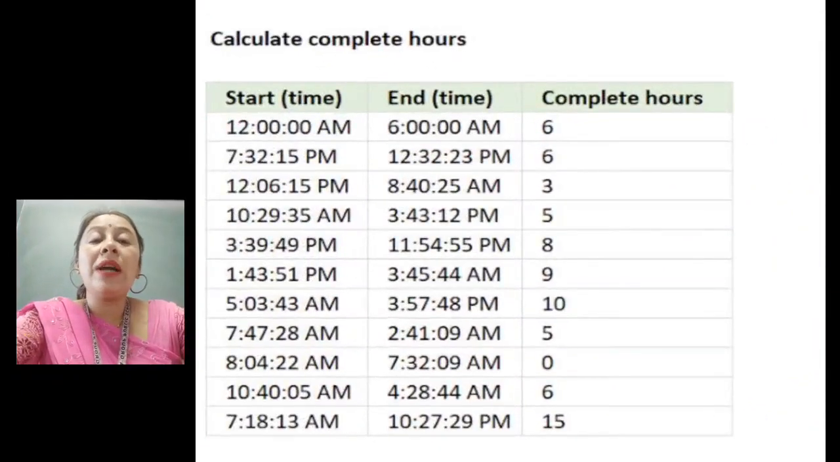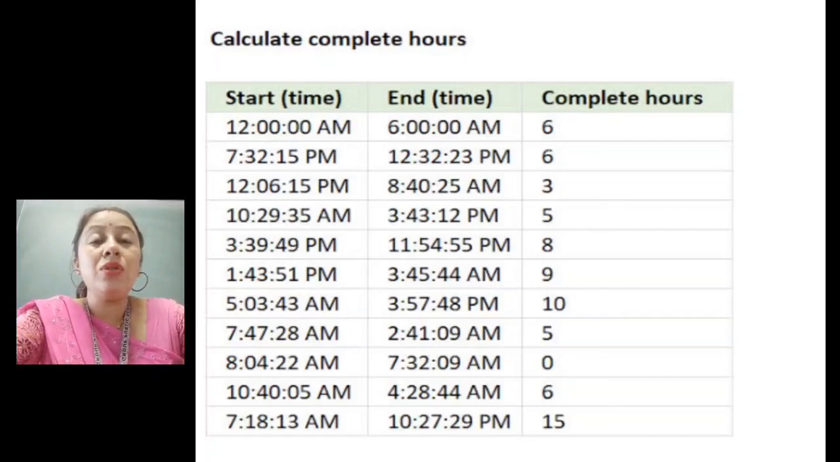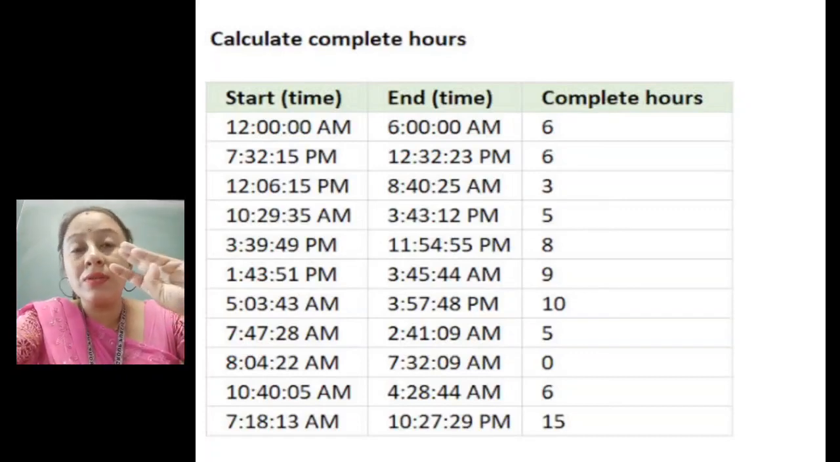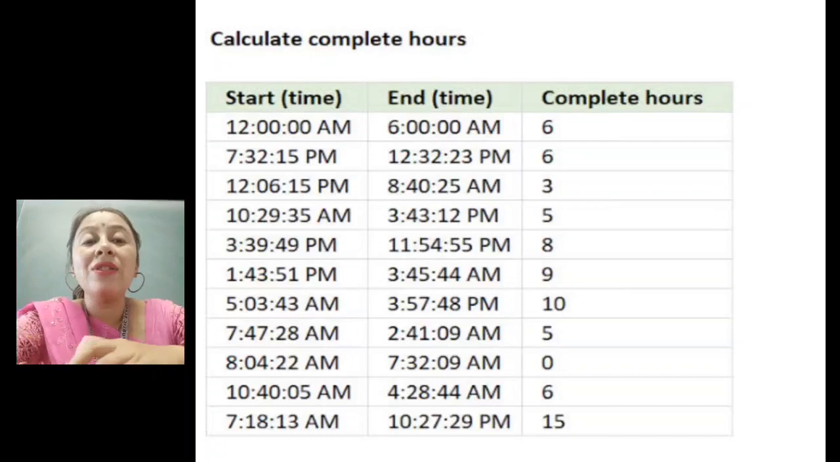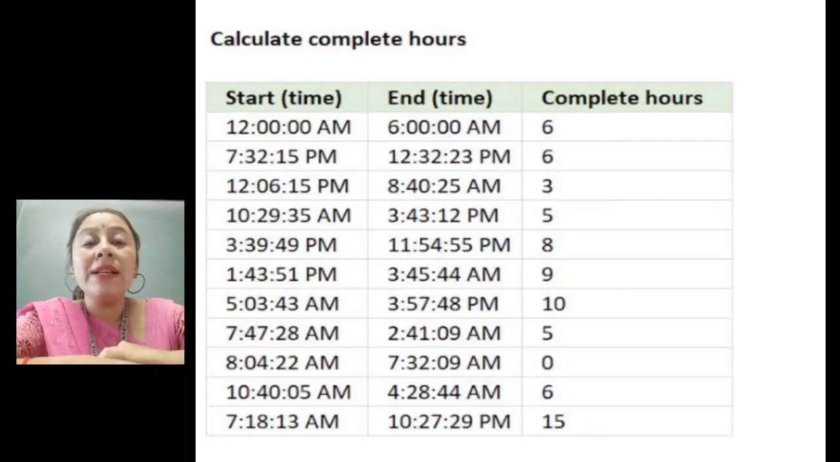If you have to calculate complete hours between AM and PM, or AM to AM, you can see, if the time is starting from 12 AM to 6 AM, you have to count 1, 2, 3, 4, 5, 6. You can't say 13, because after 12 we will say 1, 2, 3, 4, 5, 6. Next, you can see 7:32 PM to 12:32 PM. In the same manner you will count.